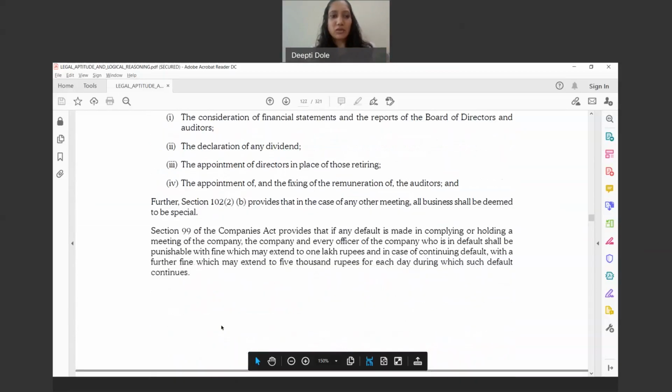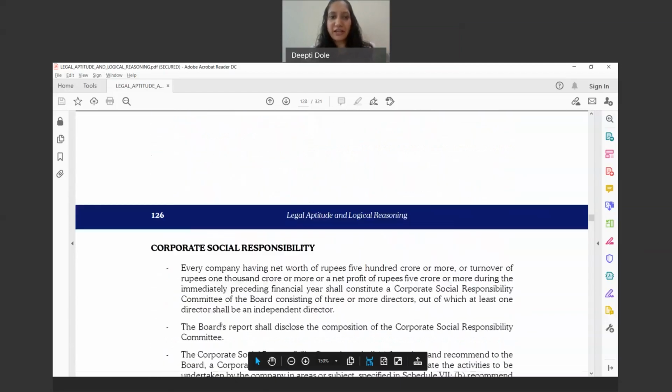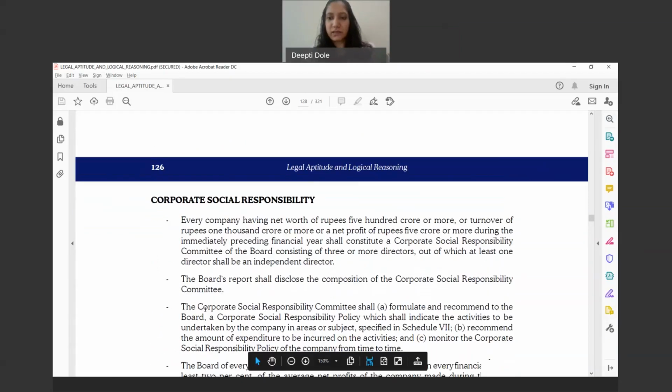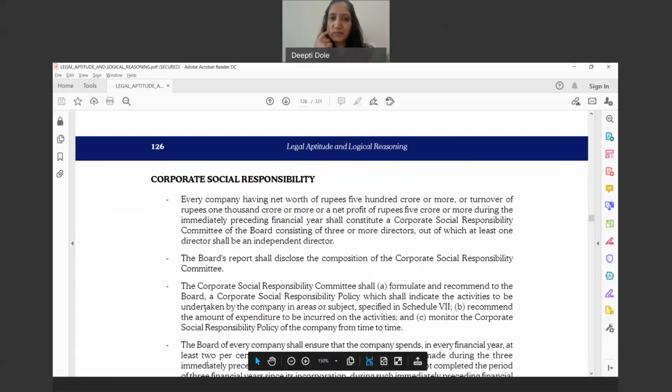Now we come to the last section of the company-related provisions which are in your syllabus, and that is CSR. So before we take CSR, any doubts so far which are relevant to what we discussed right now?